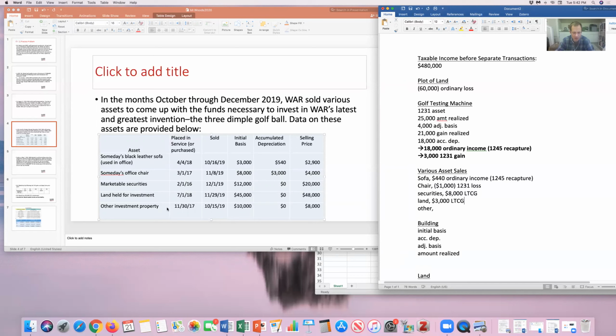The other investment property, long-term, bought for 10,000, sold for 8,000. So that's going to be negative, right? A $2,000 long-term capital loss. All right, so right at this point, I'm just going through and classifying the amount of gain or loss and the character of the gain or loss for each transaction. And then at the end, I'll combine them all together.